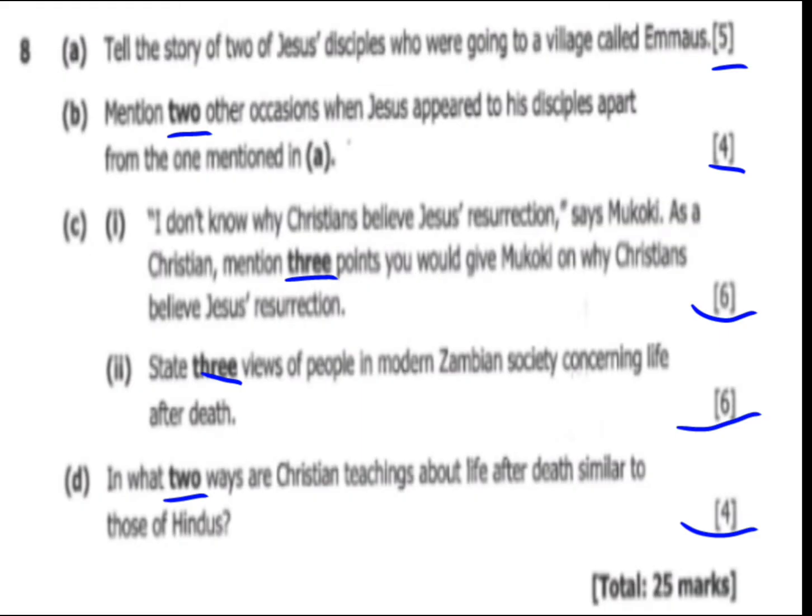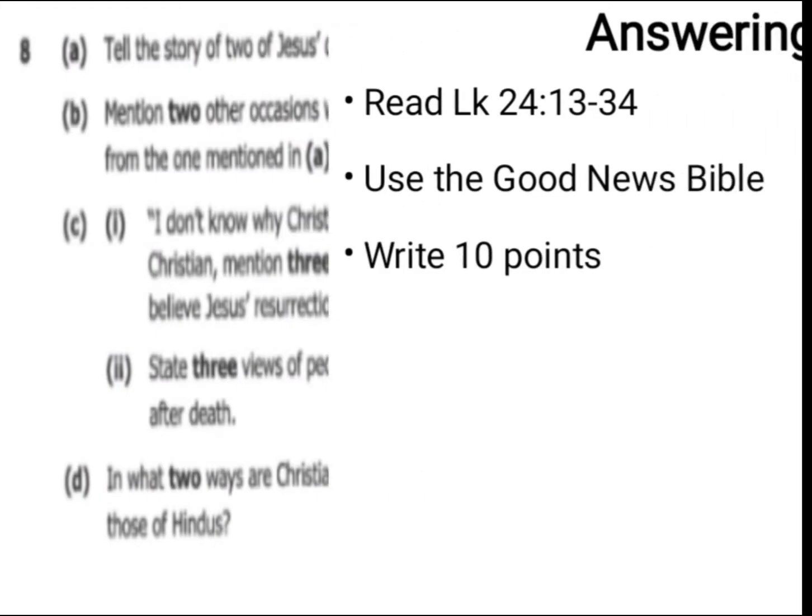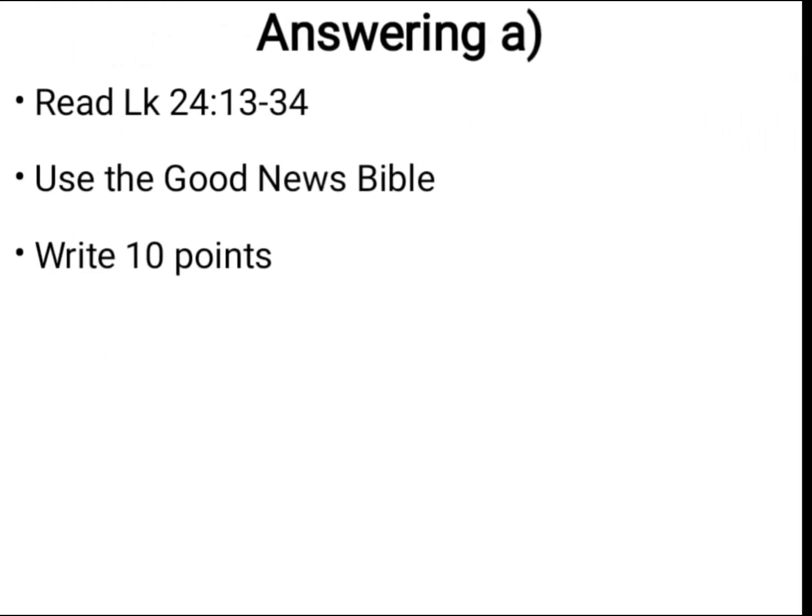Distinction students, let me show you how you can answer the question, telling the story of 2 of Jesus' disciples who were going to a village called Emmaus. First of all, you need to read in the book of Luke chapter 24, verses 13 to 34.